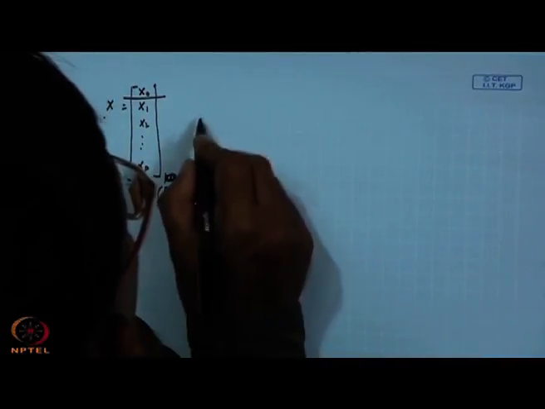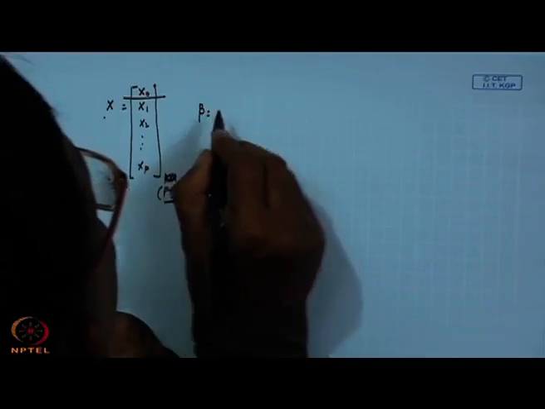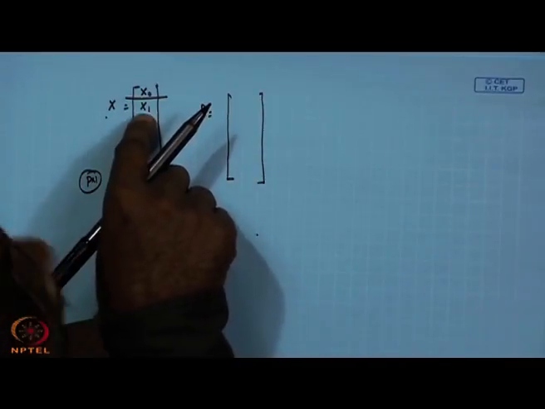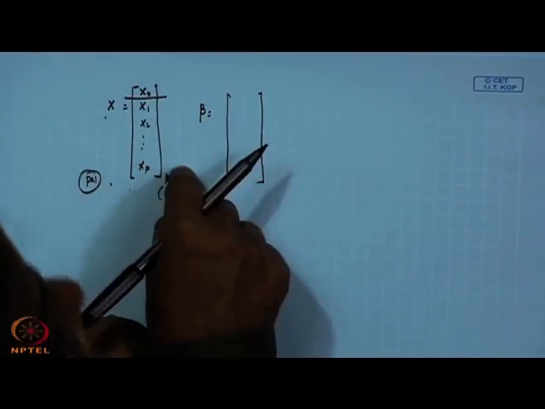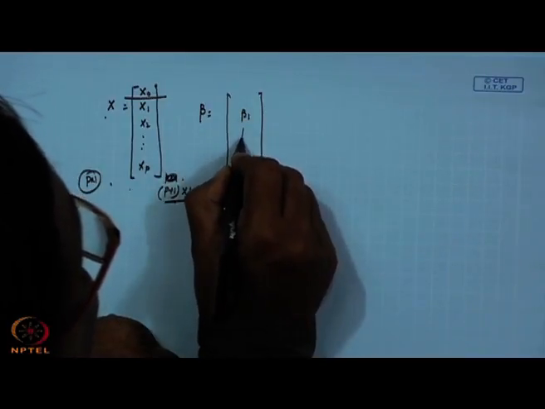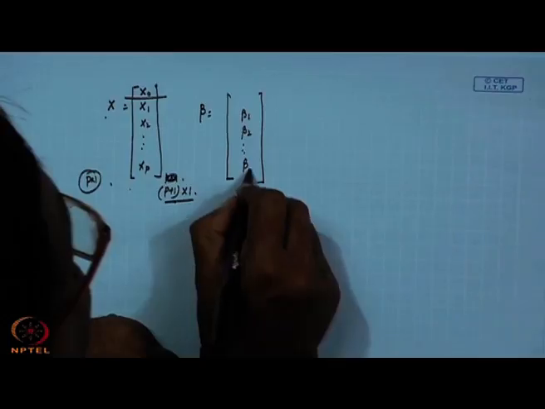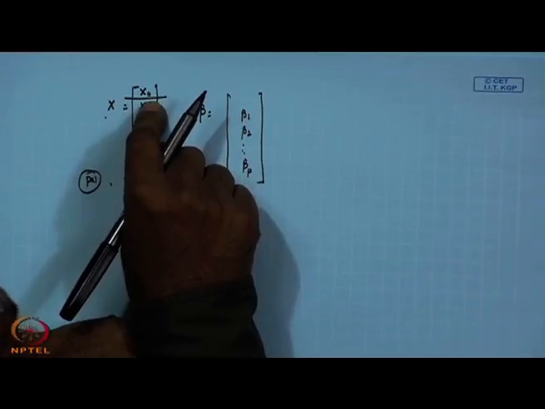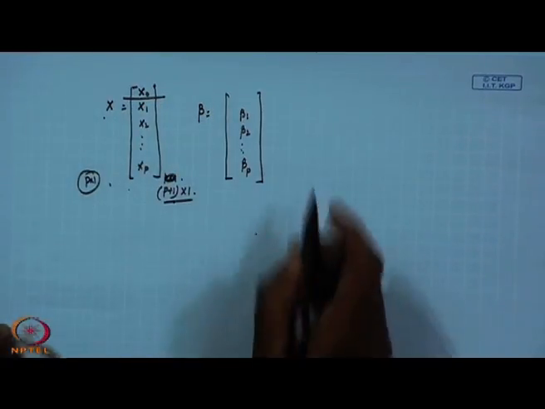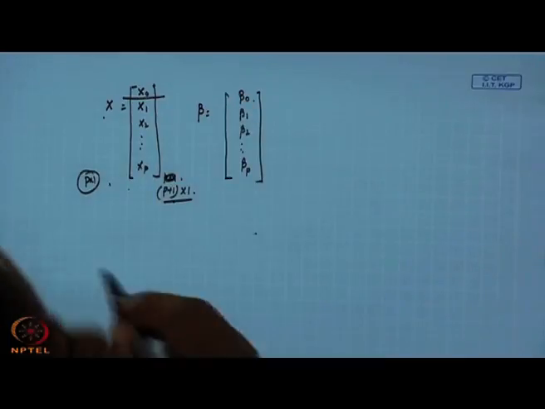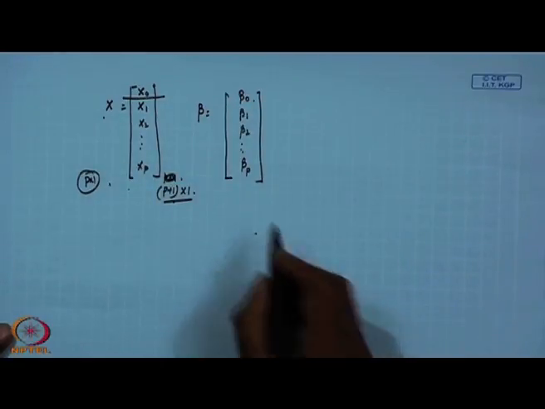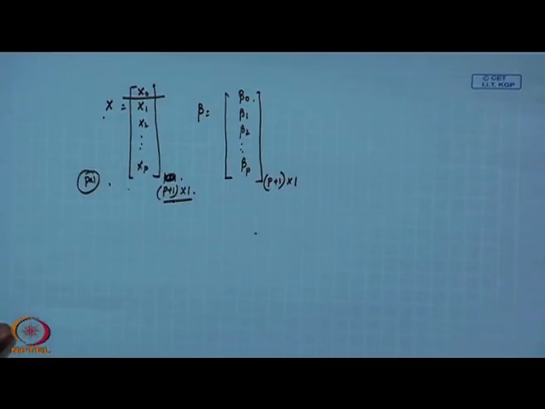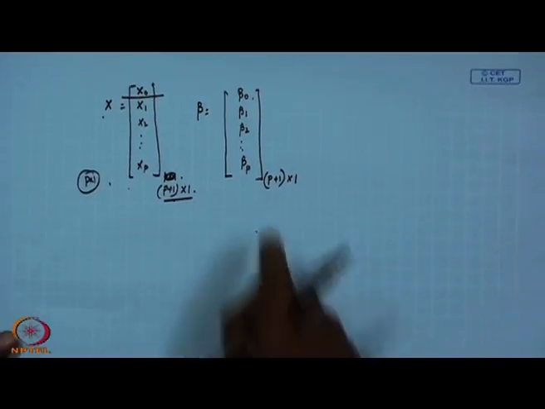Under this situation, what will be the beta? Because there will be influence for each of the variables, I can write beta 1, beta 2, dot dot dot, beta p, which is p cross 1. But there is one intercept parameter related to x 0, that is beta 0. So, you require to estimate p plus 1 parameters, regression coefficients here.